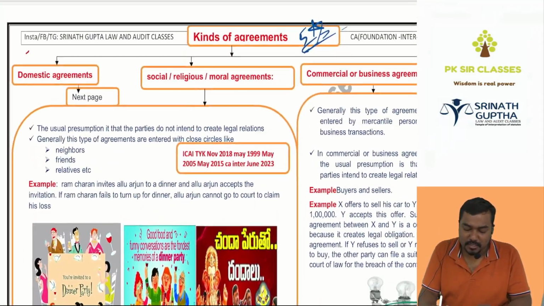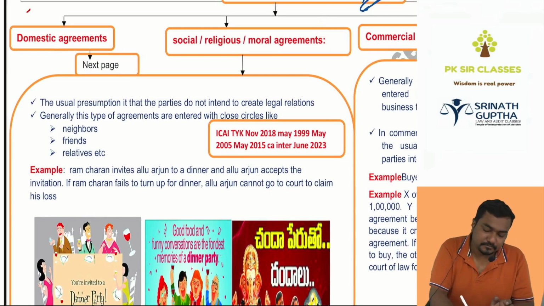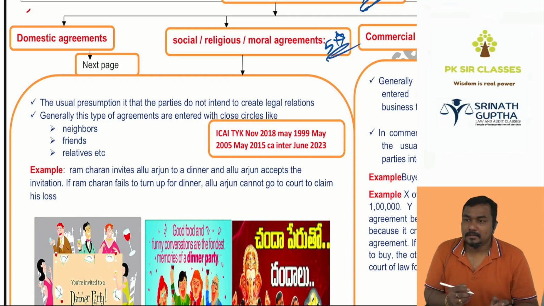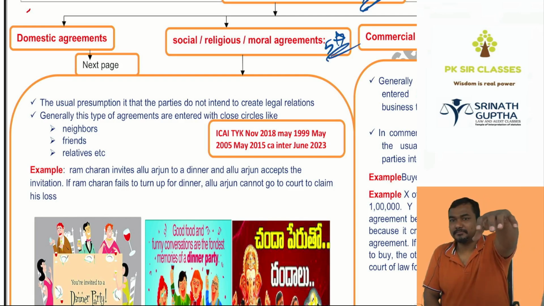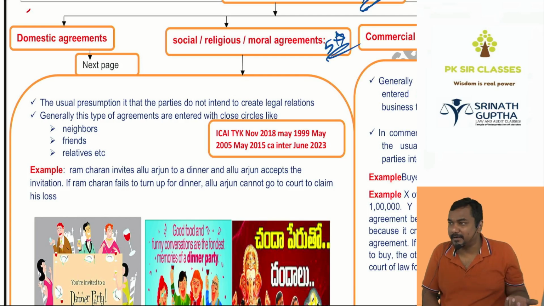Next one, social, religious and moral agreements. Social and religious agreements come in the exam. Very important. So who lives in society? Friends, relatives, neighbors. If you are entering into any agreement with your friend, is it enforceable?